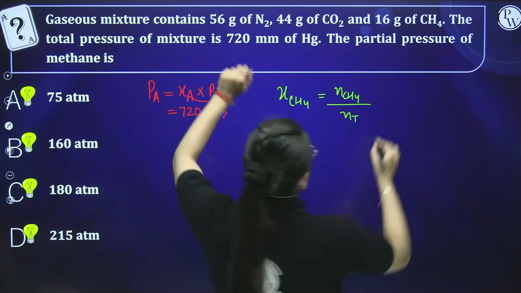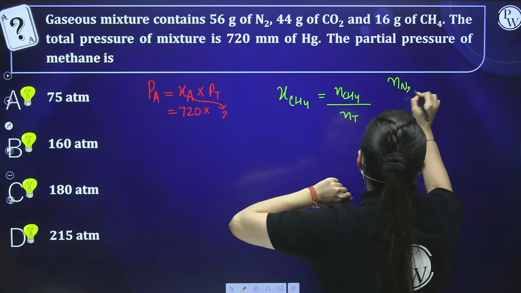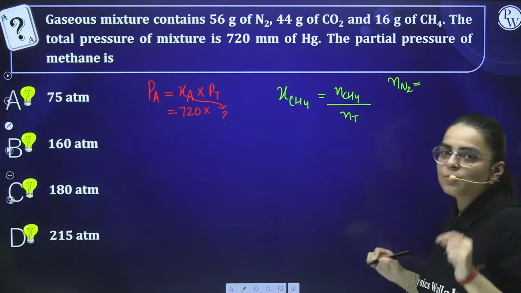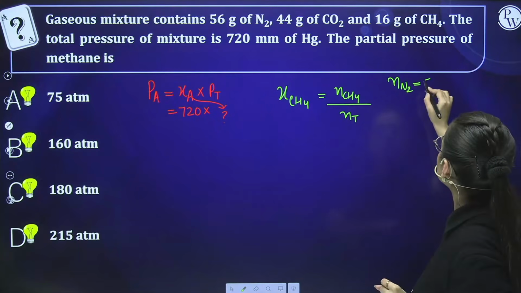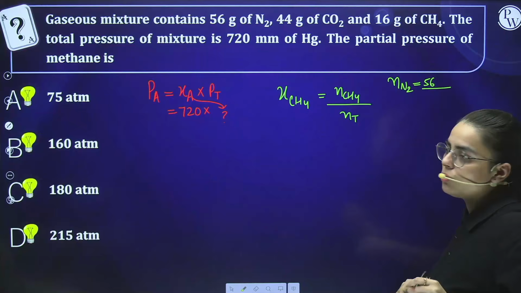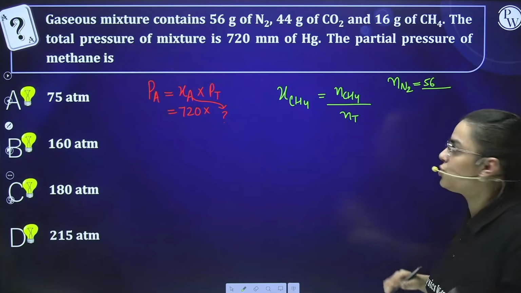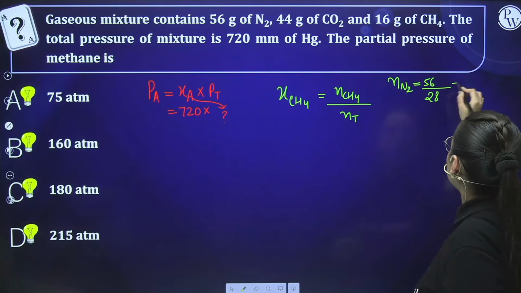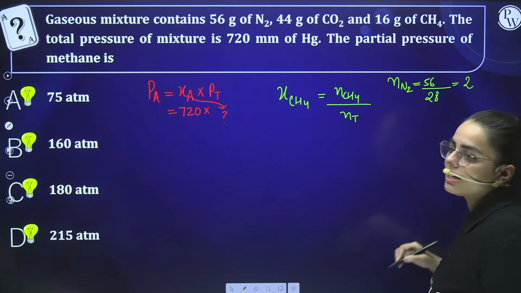Okay, let us calculate moles for N2. Moles comes out to be given mass upon molecular mass. Given mass here is 56. Now what is molecular mass of N2? Nitrogen has 14 and there are 2 nitrogens, so it will be 28. So it will be 2. It comes out to be 2, right?